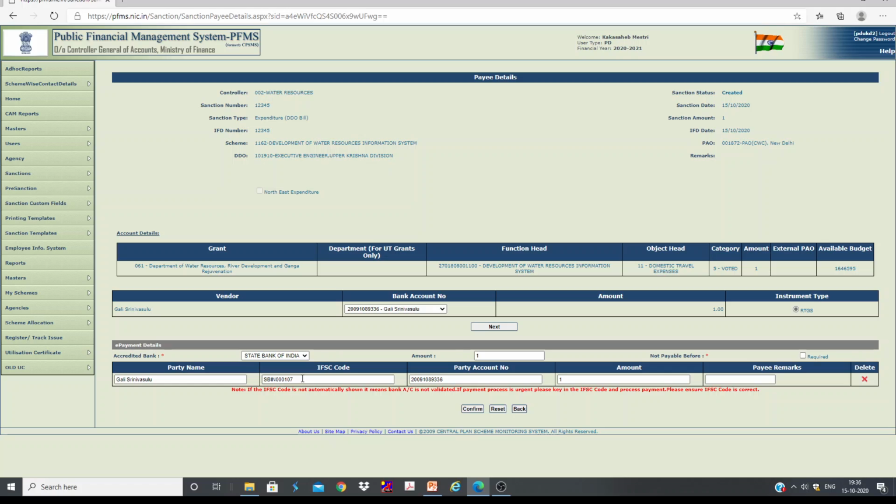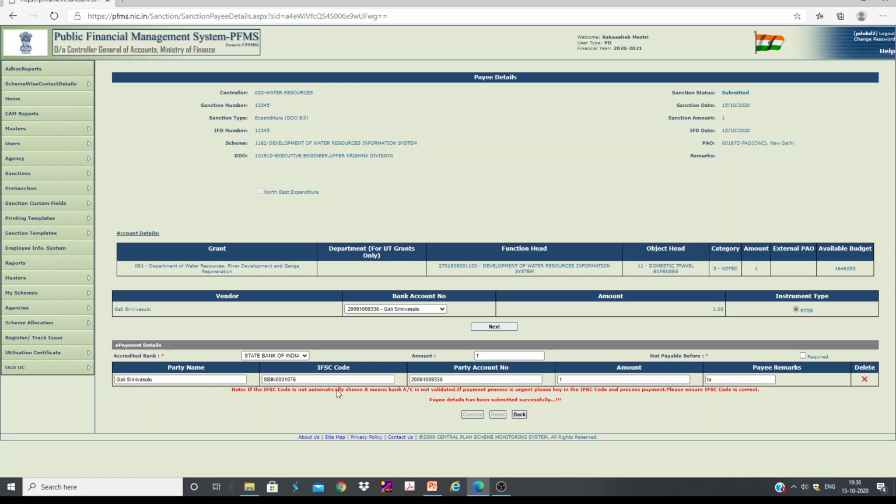You can check here, you can edit here, and you can write pay remarks, TA bill, whatever it is, and you can confirm. You can see the pay details have been submitted successfully. So whatever we have done is just the creation of the sanction.